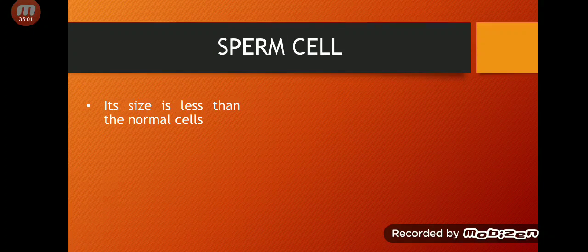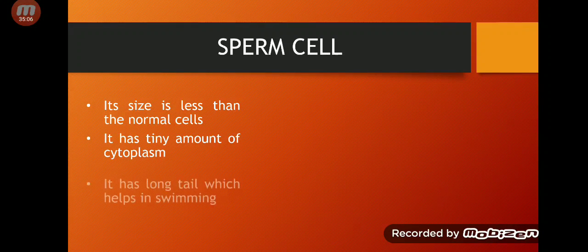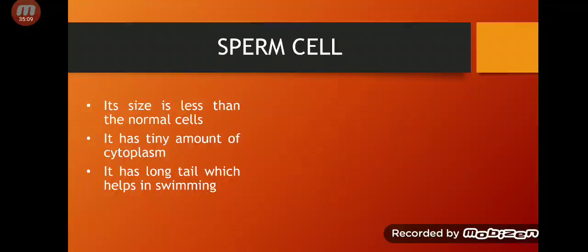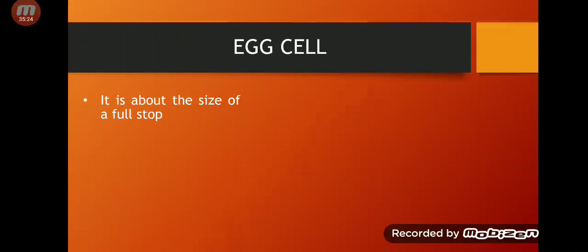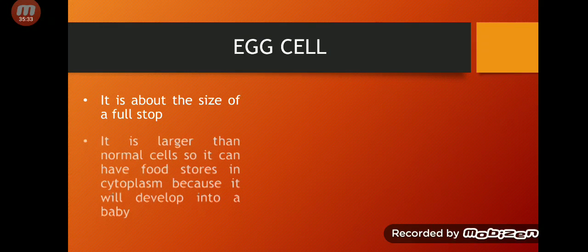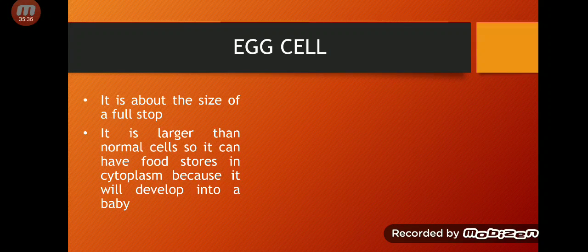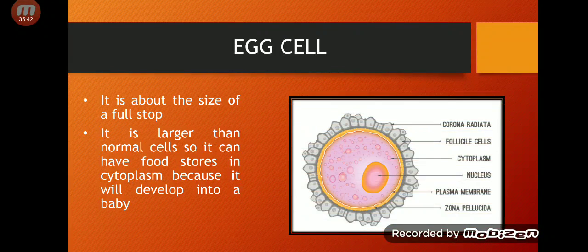The sperm cell's size is less than normal cells, and it has a very tiny amount of cytoplasm and a long tail which helps it in swimming. In this picture, just know that there is a tail which helps it in swimming, and the head has the nucleus. The egg cell is about the size of a full stop, and it is larger than normal cells because it has food stores as it will develop into a baby. And this is the structure of the egg cell.